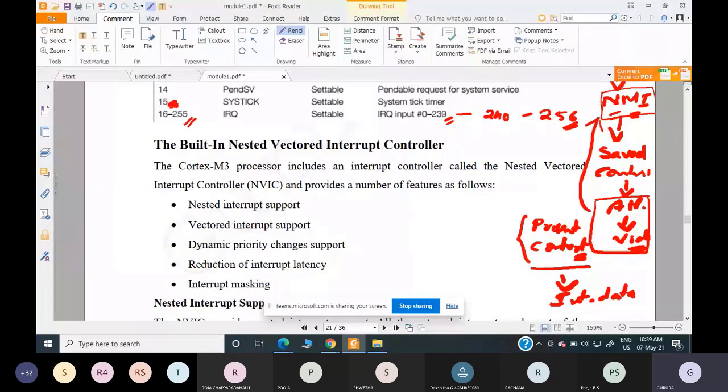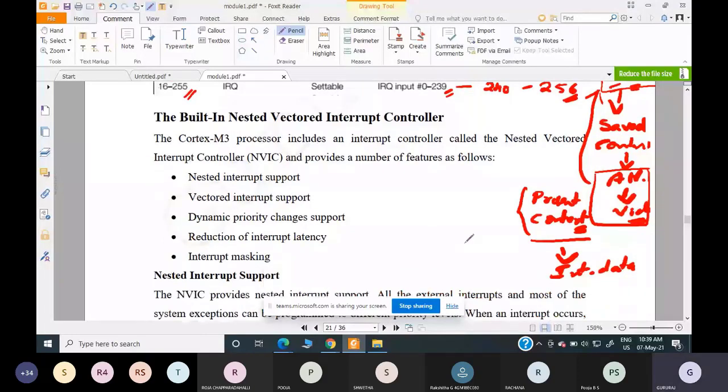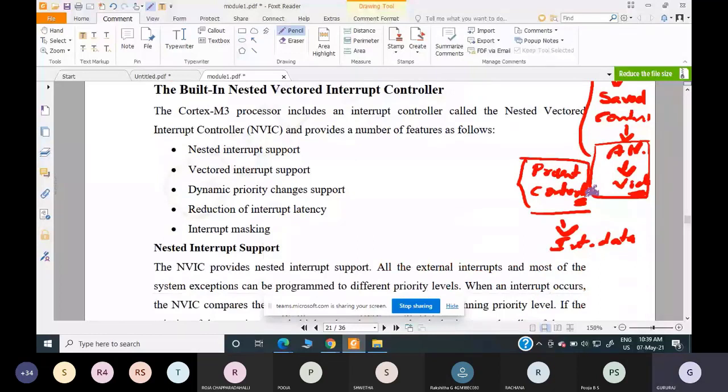Why? Because once it goes and attends the non-maskable interrupt, or the interrupt service, and services that interrupt, after completing the ISR it has to come back to wherever it had left off. How will it come back? By saving the present context, that is, saving the present intermediate data of whatever it was doing. So after completing that interrupt, it can come back to this saved data and continue its operation from that particular point. This is very important.